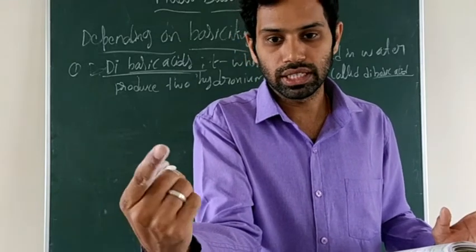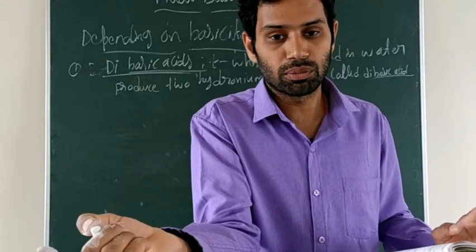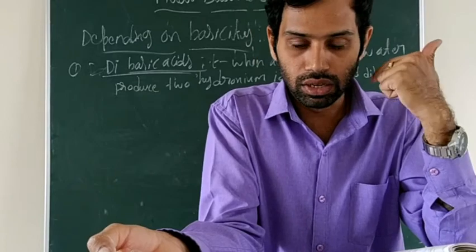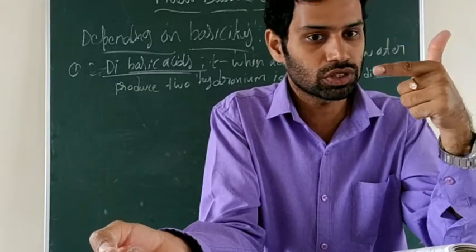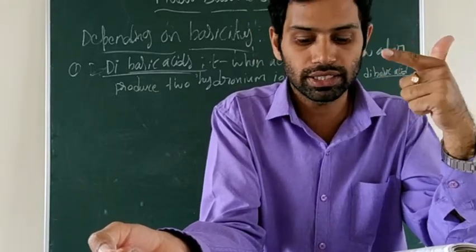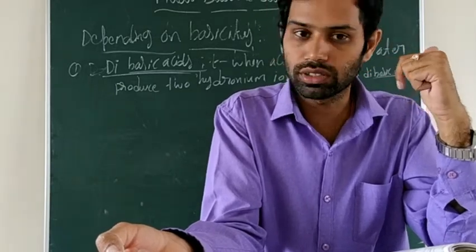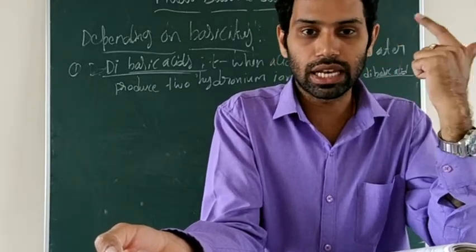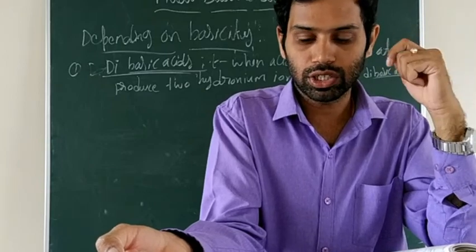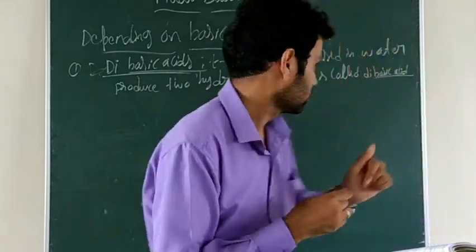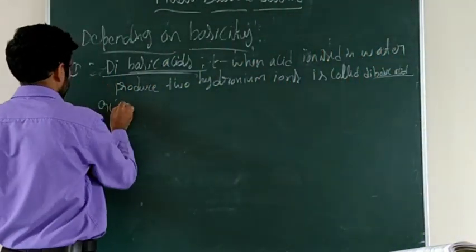So when these acids react with the water, they will produce two hydronium ions. For example, sulfuric acid, sulfurous acid. Sulfuric acid formula H2SO4, you already know this one. And sulfurous acid, H2SO3, that is called sulfurous acid. Oxalic acid, COOH whole twice.